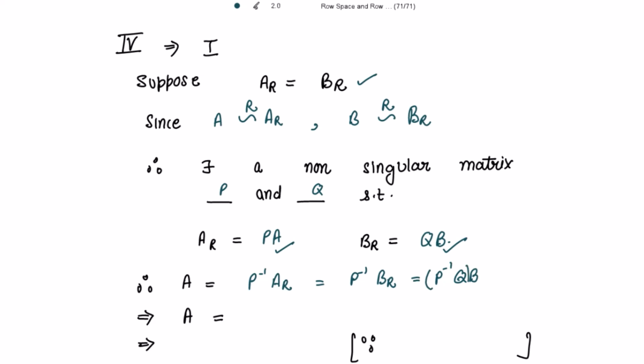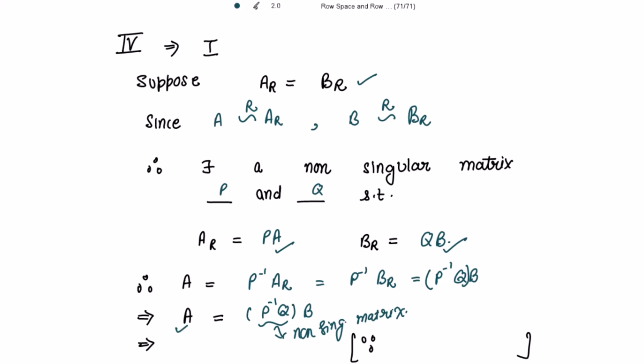Let's take this together. So this implies A is equal to P inverse Q into B. And because P and Q are non-singular matrices, P inverse Q is also a non-singular matrix. So we get a non-singular matrix P inverse Q, which is multiplied with B, and that is equal to this A.